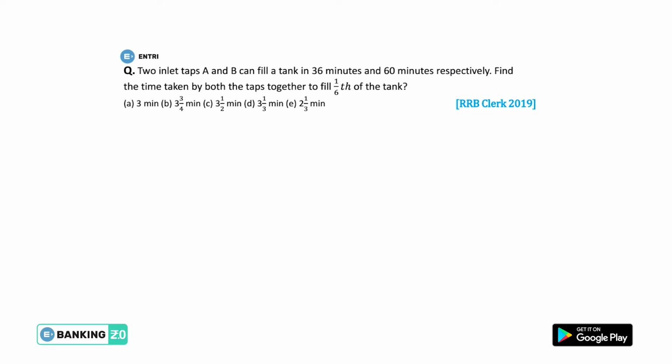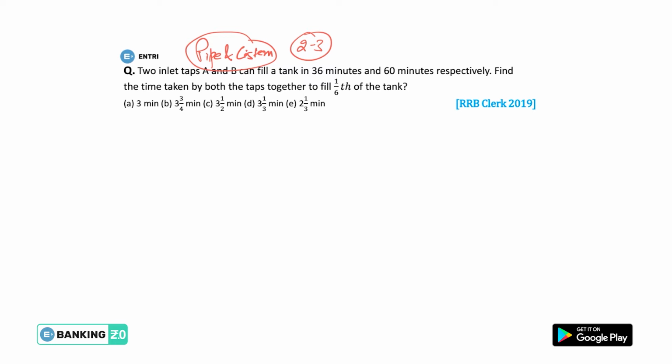This is the next question on your screen, guys, and it is a question from pipe and cistern. The topic is very important, basically from speed, time and work along with pipe and cistern. 2 to 3 and sometimes 3 to 4 questions are asked in the question paper, and this question is from pipe and cistern, because the concept of work and time also covers the pipe and cistern concept.